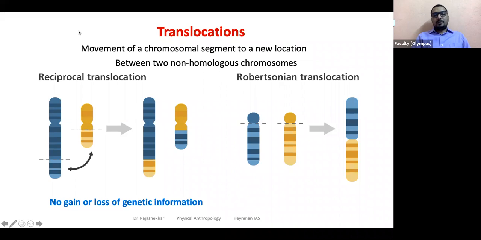So translocation can be defined as a process where chromosomal segments between two non-homologous chromosomes are exchanged. Exchange of chromosomal segments between two non-homologous chromosomes is called translocation.